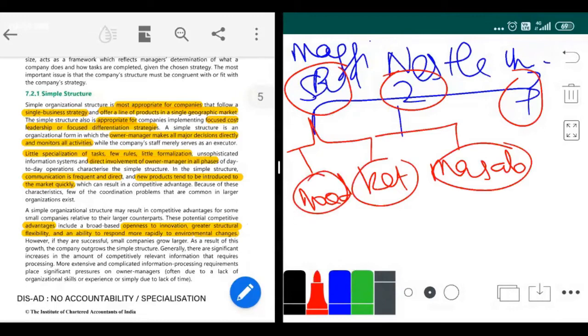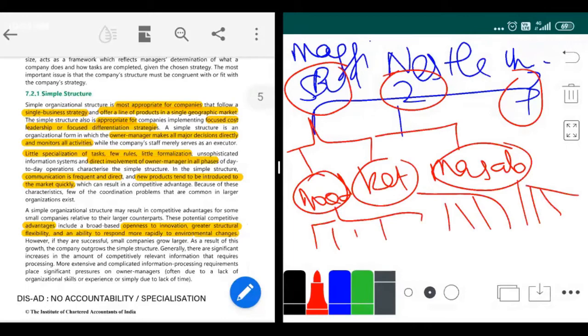And under each division, suppose Maggie noodles, you'll have different kinds of functions getting performed. Under ketchup, you'll have different kinds of functions getting performed. Under masala, you'll have different kinds of functions getting performed. So this is how we developed from a simple structure to a strategic business unit.